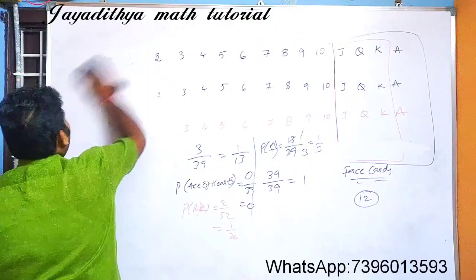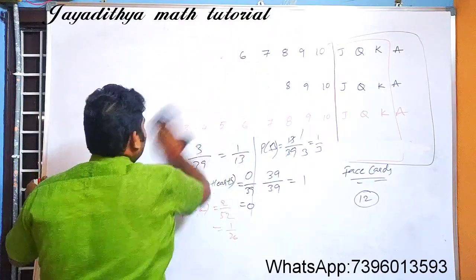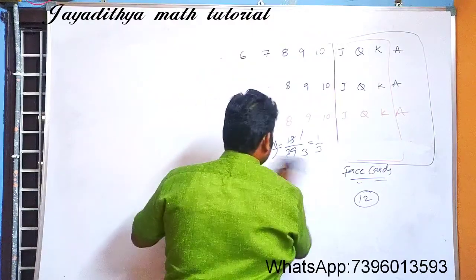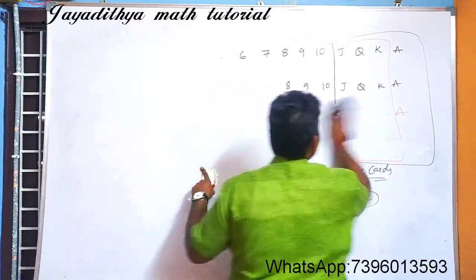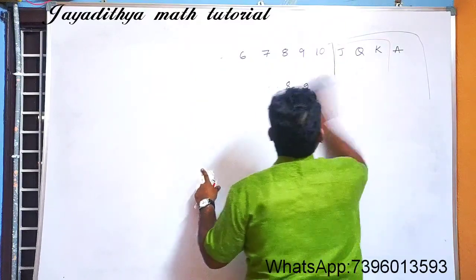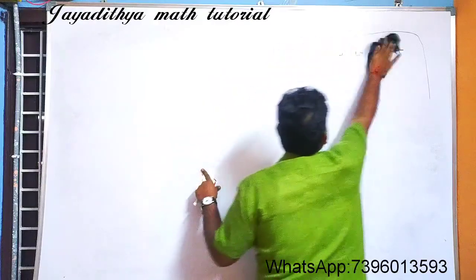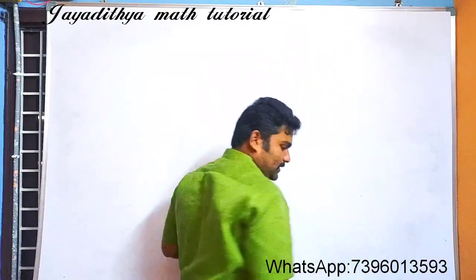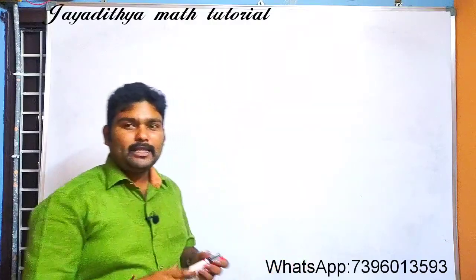Okay, so in this way you can find all the problems. Try out the remaining problems in the textbook. I hope you can easily solve them. If you have any doubts, please do comment in the comment section. And also let me ask you a question, which you can answer in the comment section.